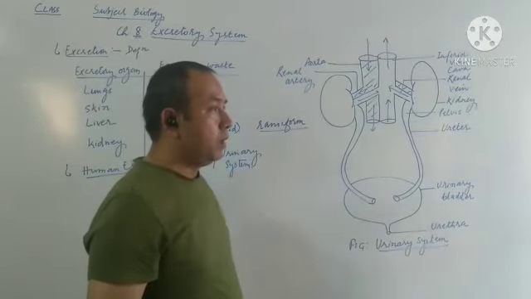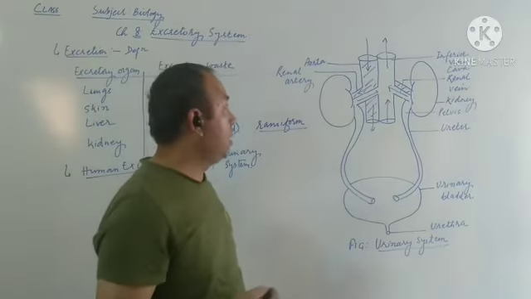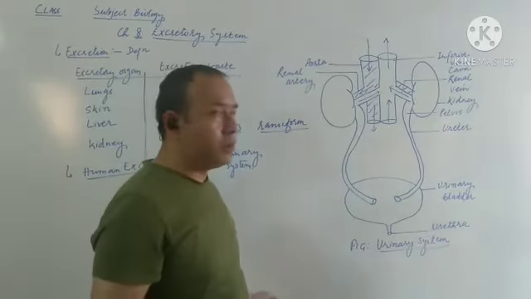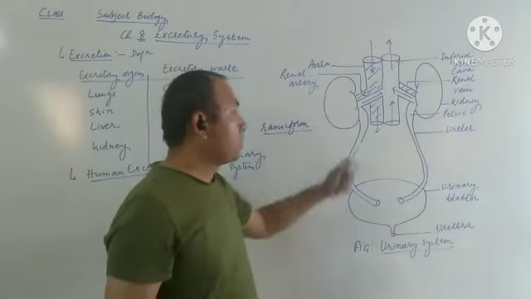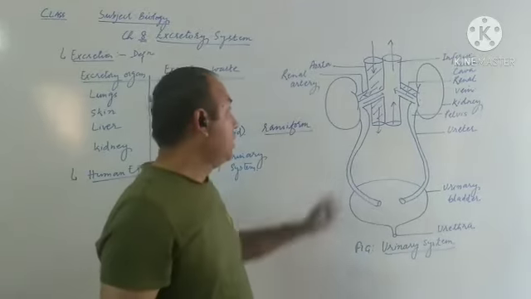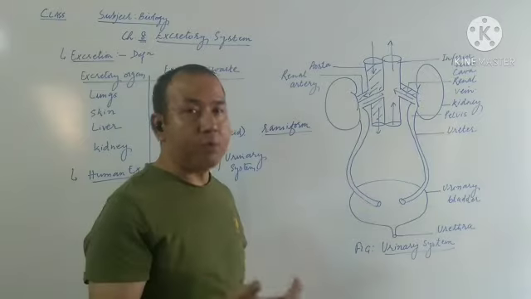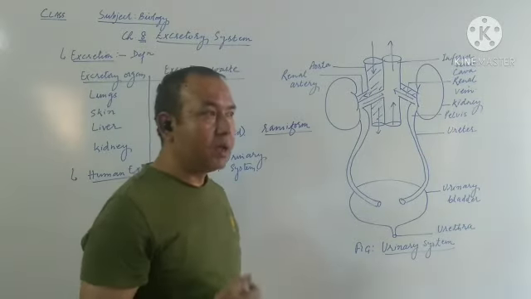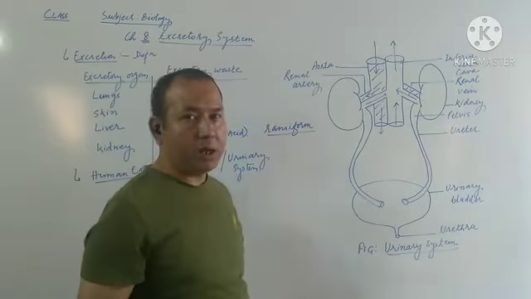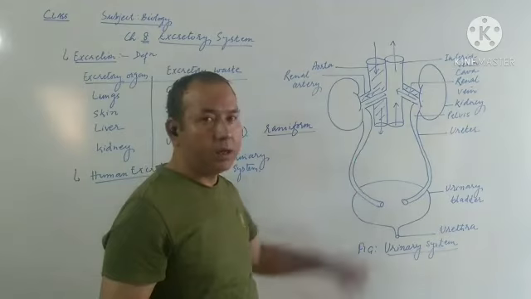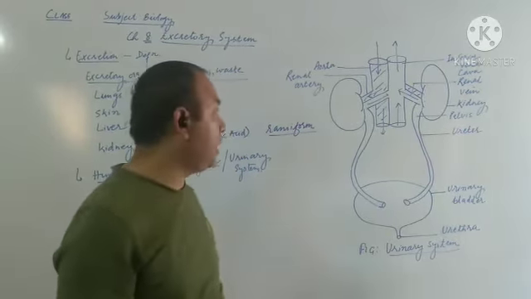Now, as I told you before also, whenever any chapter is related to an organ, the location of that organ is usually asked. So in the body, a pair of kidneys is present. Each kidney is present on either side of the vertebral column, behind the abdomen. So what is the location of the kidney? If you are asked, you need to say that each of the kidneys is present on either side of the vertebral column and behind the abdomen. So this is the location of the kidney.